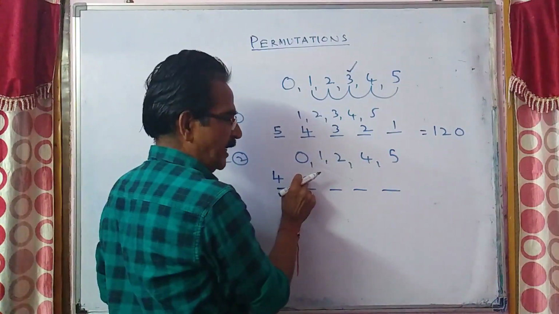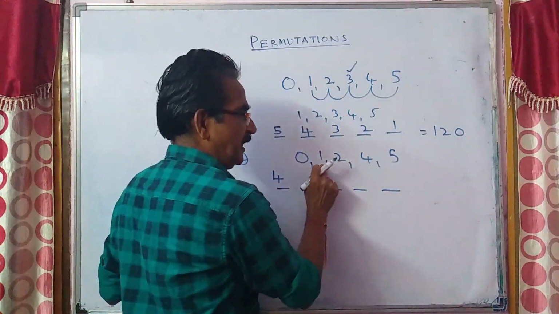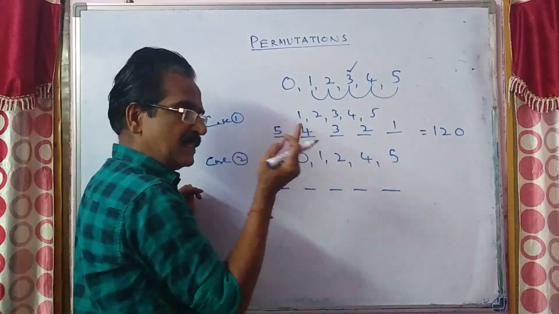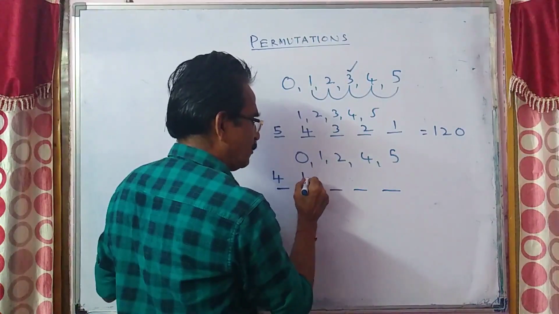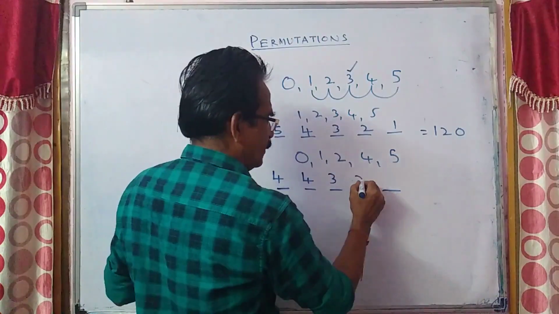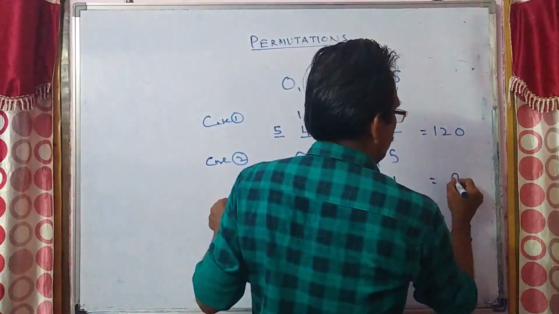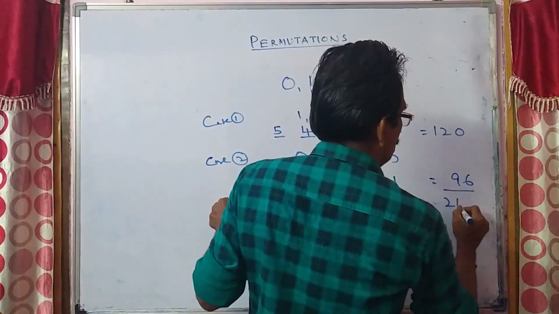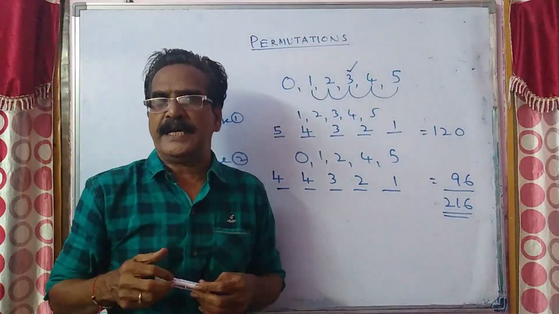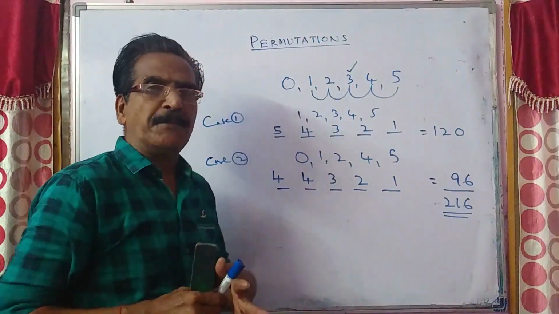Second blank: here one digit is placed, so 4 digits are remaining, and 0 can be placed in the second blank. So the second blank can also be filled in 4 ways. For the third blank, 3 ways, 2 ways, 1 way. 4 times 4 is 16, 48, 96. So 96 for this case. 216 is your answer.